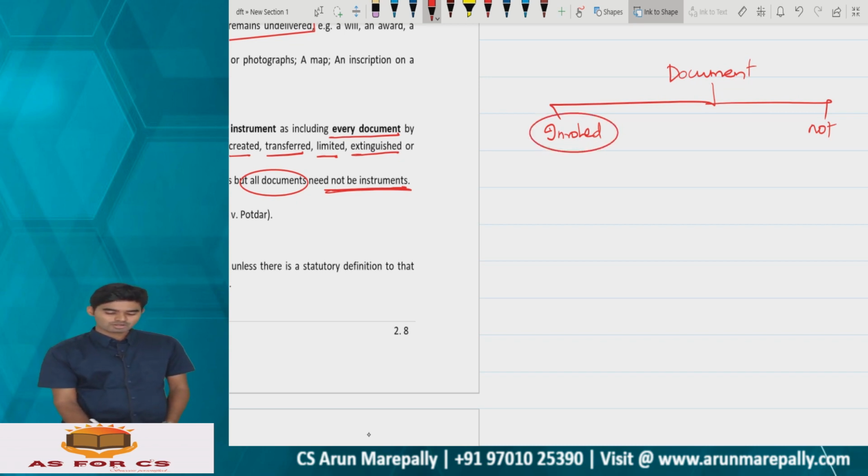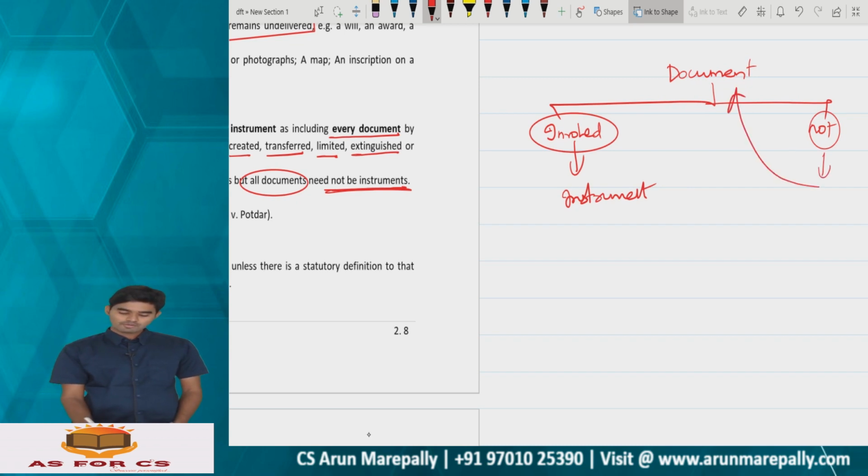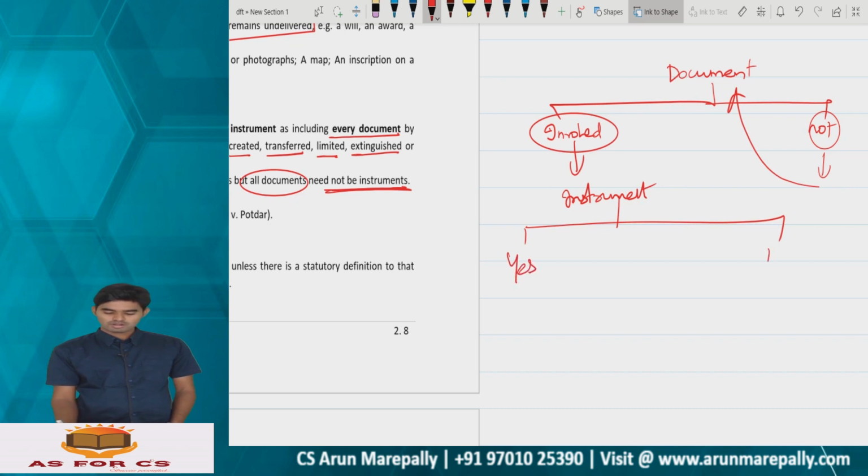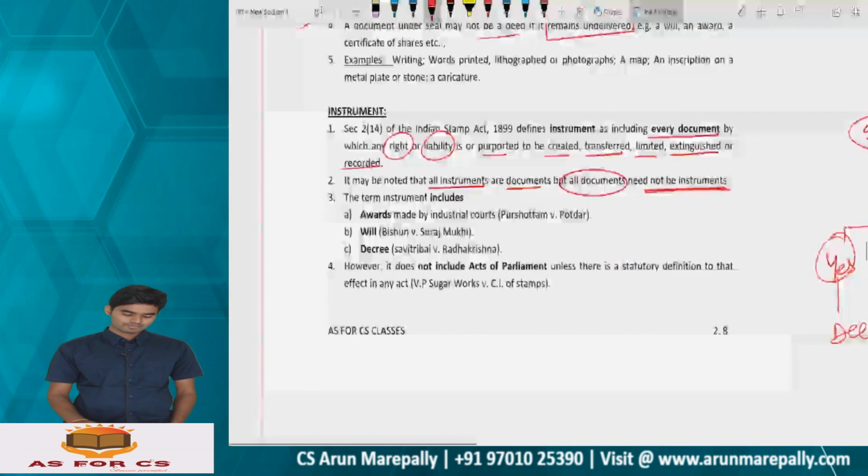If that is involved, it is an instrument. If not, then it is only a document. Now if it is an instrument, you need to check whether it is delivered or not delivered. If delivered, then it will become a deed. If not, it is only an instrument. This is how you need to check.